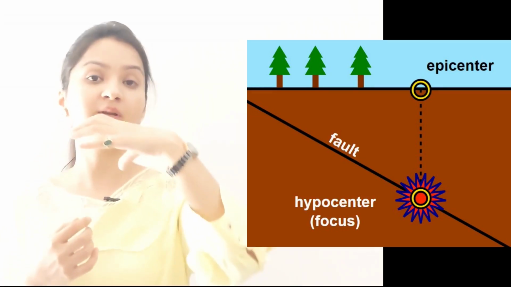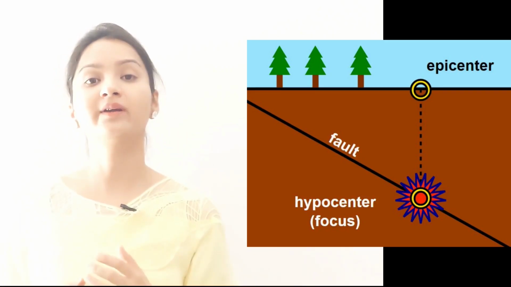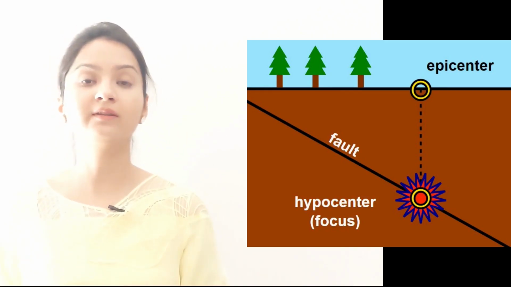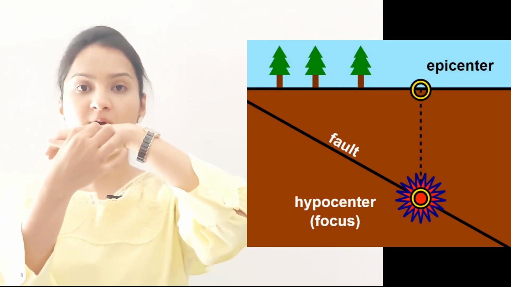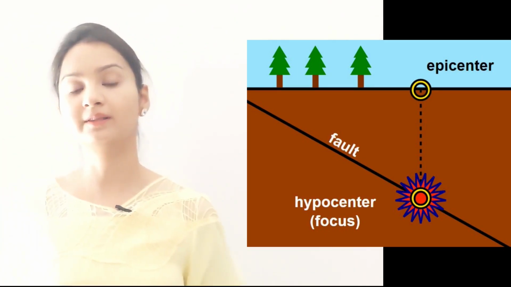So the location below the earth's surface where the earthquake actually starts is called the hypocenter, and the location directly above this point on the earth's surface is called the epicenter.